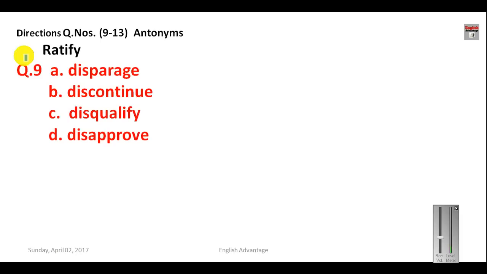Question number 9, and this belongs to antonyms. What is the antonym of ratify? Your options are disparage, discontinue, disqualify, and disapprove. So four options are given here. Now ratify means to sanction something or to approve something. So obviously your answer will be disapprove. The opposite of ratify is disapprove. Disparage means belittle, discontinue and disqualify are quite common words.